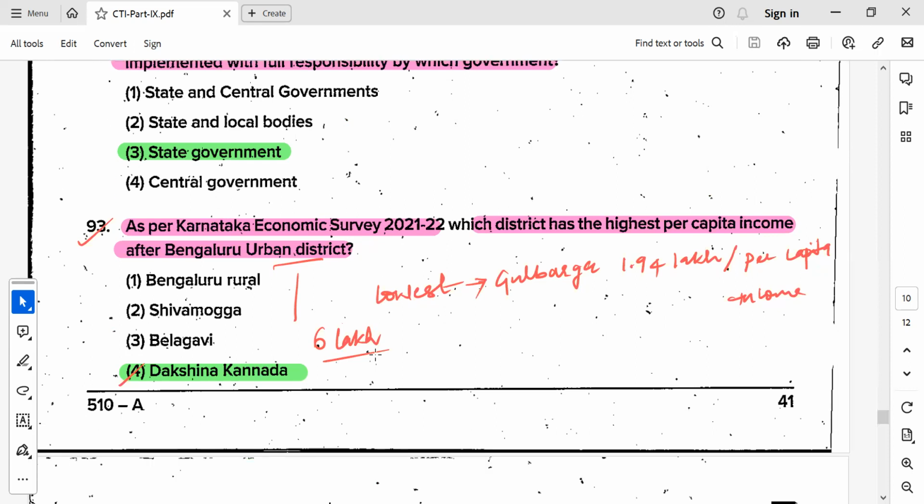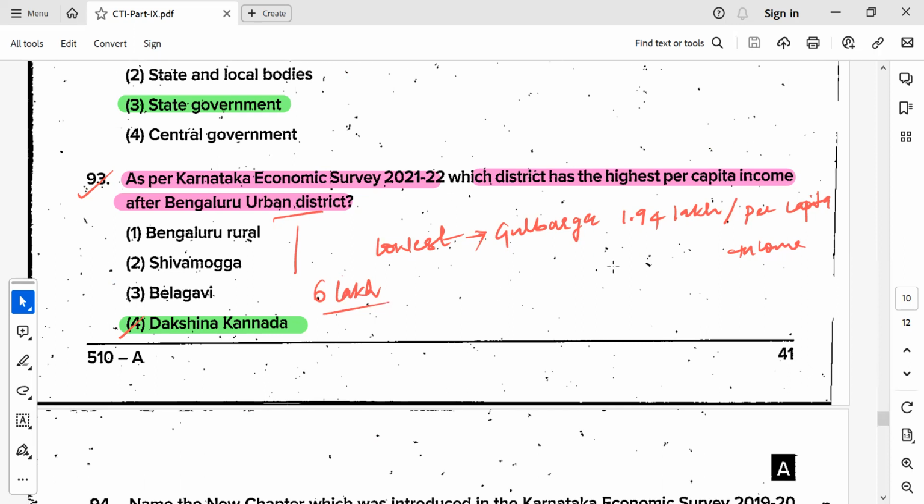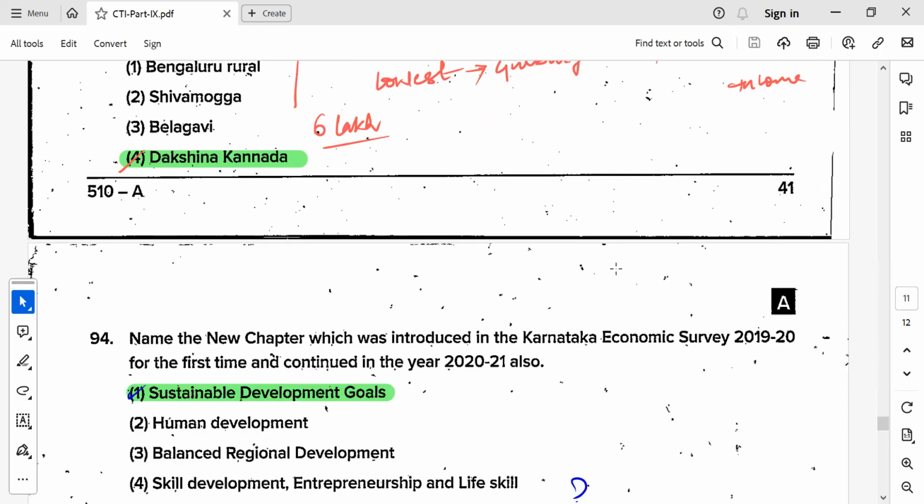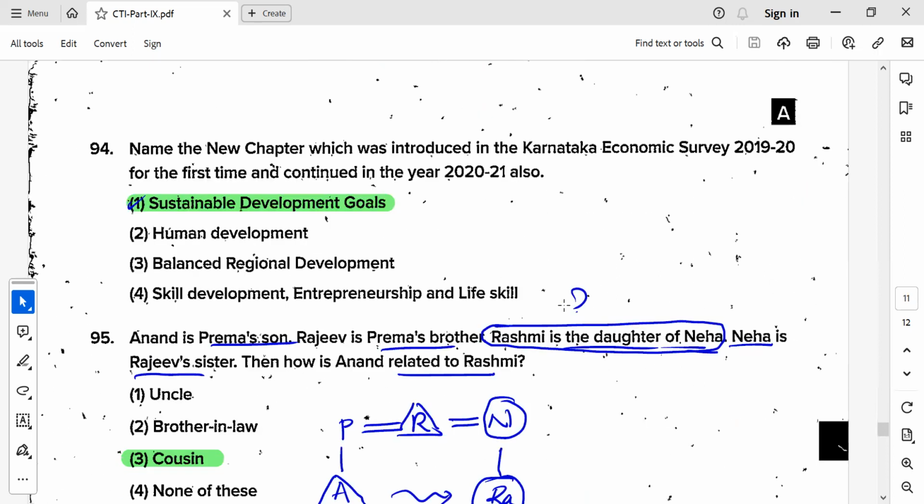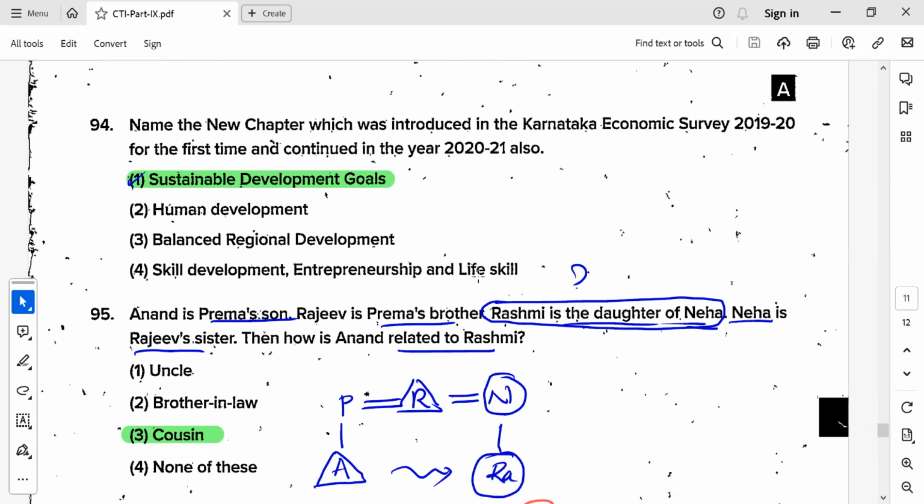As per the economic survey, which district has the highest per capita income? Remember, Bangalore Urban is highest, around 6 lakh per capita income per person, but the lowest is Gulbarga. Don't confuse with Yadgir, 1.94 lakh per capita income. One more important economic survey concept: name the new chapter which was introduced in the economic survey for the first time, and the same chapter was continued. It was SDGs, Sustainable Development Goals.